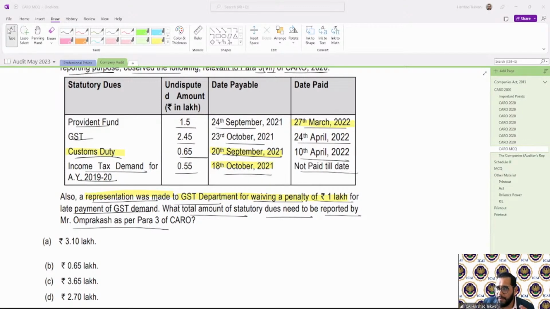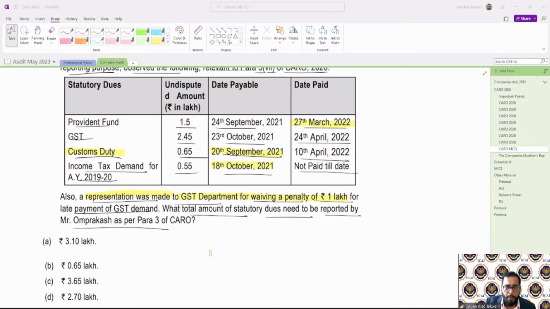So the statutory dues outstanding for more than 6 months are what I need to consider here. I can find only one item more than 6 months, 0.65. That is the outstanding that will be reported.